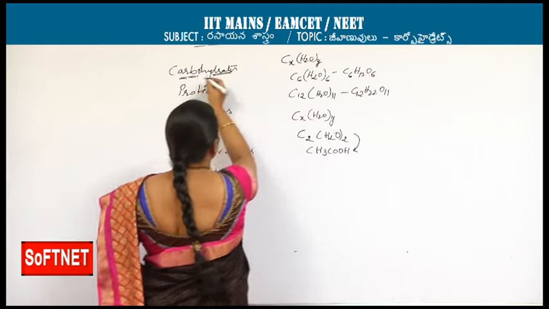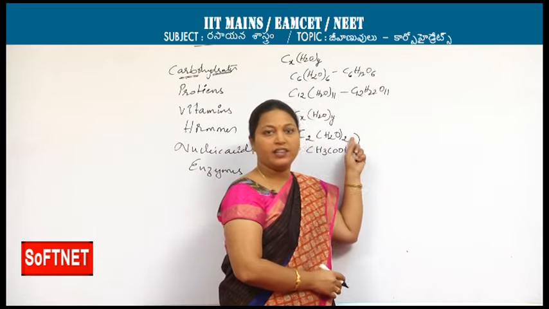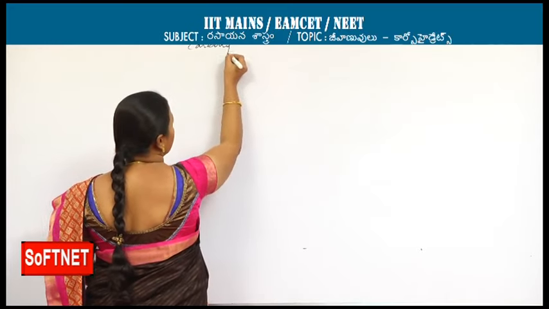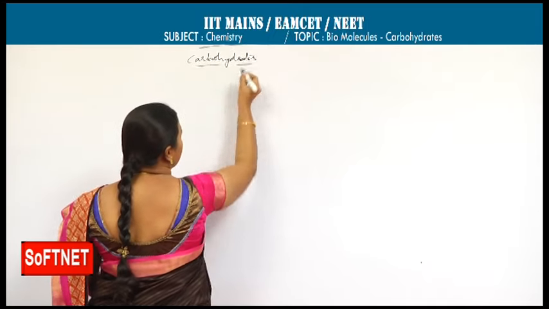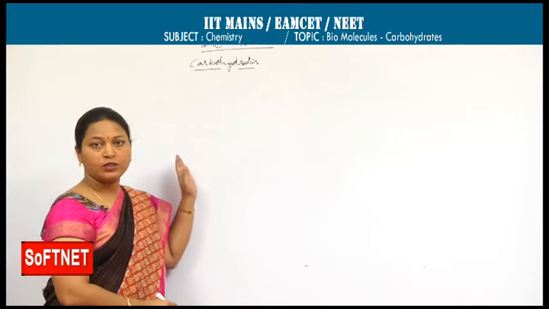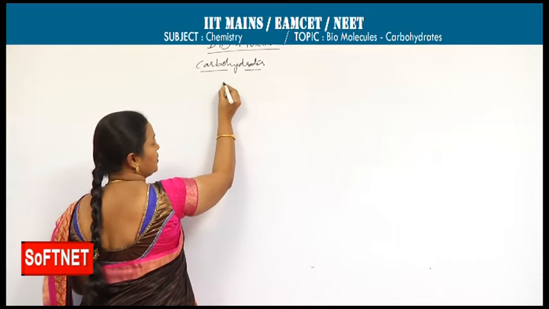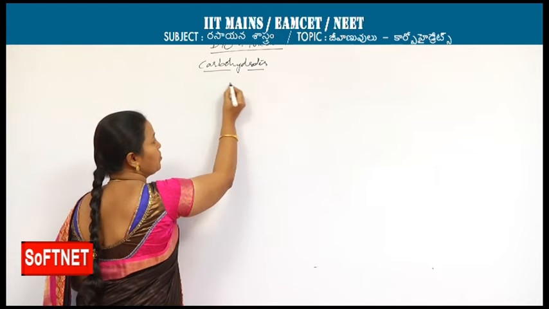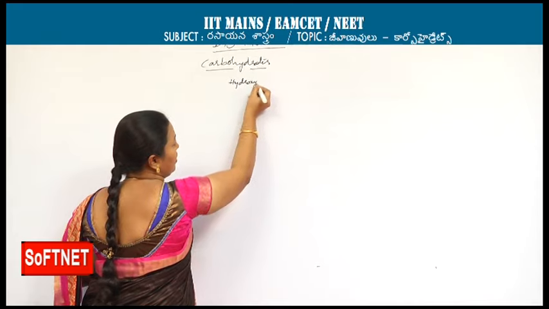Now, based on the source and the hydrolysis ability, we will discuss the classification of carbohydrates. As I said, these are hydrates of carbon. They consist of polyfunctional groups, hydroxy and carbonyl.